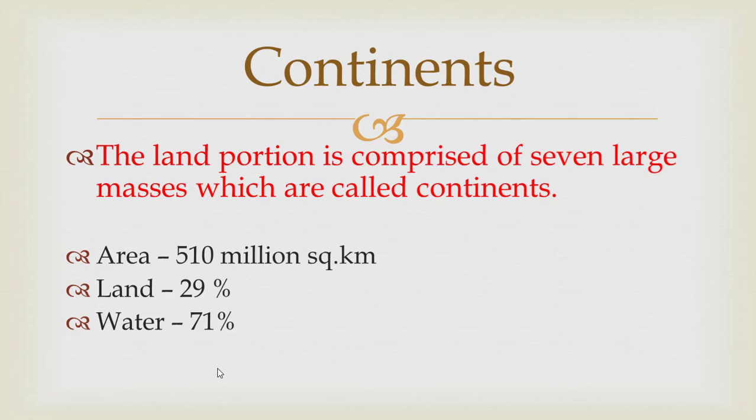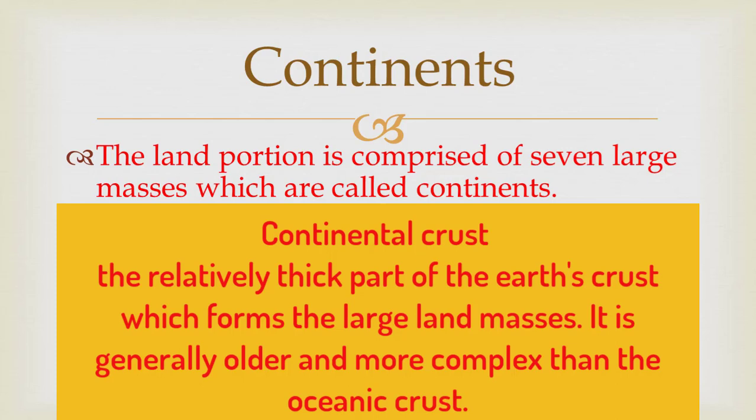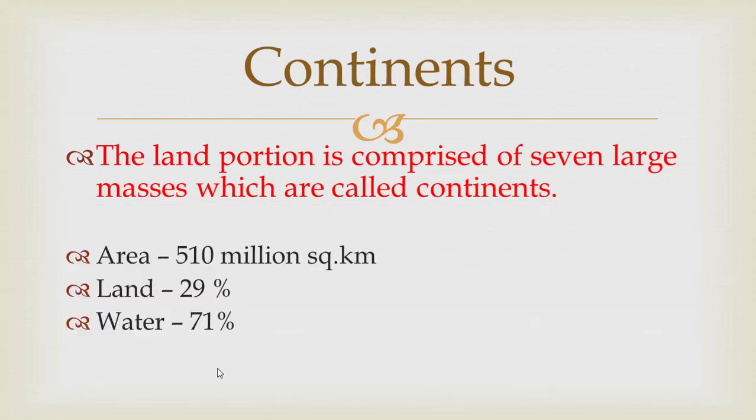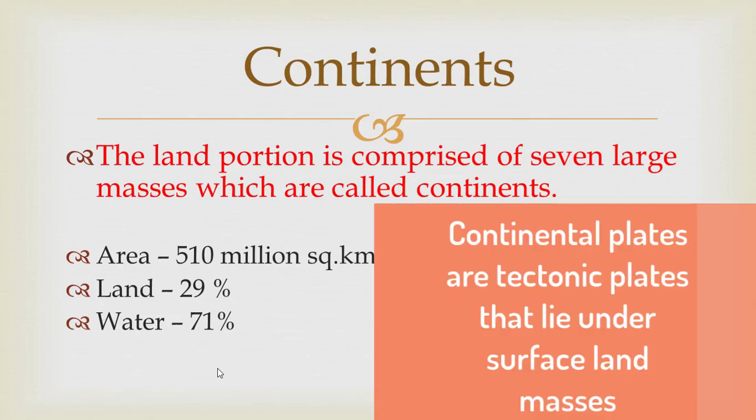So what is a continent? The land portion is comprised of 7 large masses which are called continents. It means the land masses that exist on the earth are called continents. Geologically, continents correspond to areas of continental crust. We will discuss continental crust in detail. They are found on the continental plate.